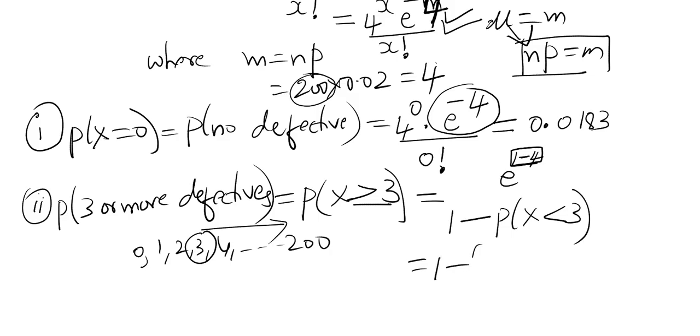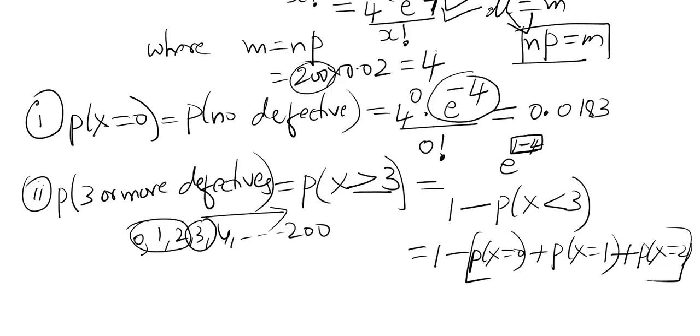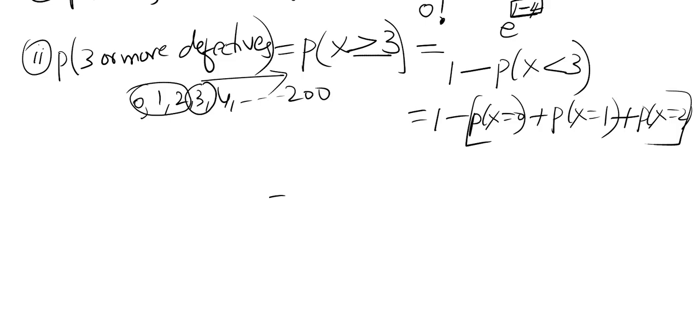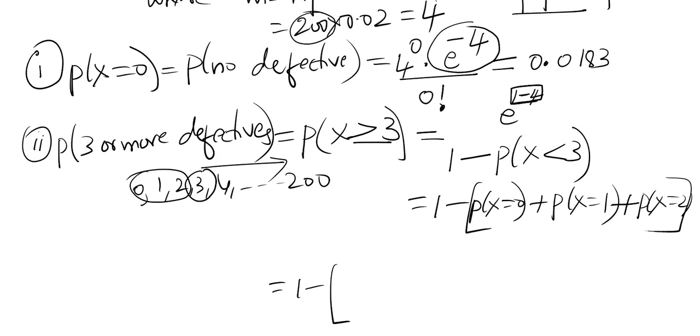So less than 3 means before 3 we have three numbers: 0, 1, 2. We just have to find those probabilities: p of x equal to 0, plus p of x equal to 1, plus p of x equal to 2. Substitute x equal to 0 in the distribution function: 4 power 0 e power minus 4 by 0 factorial.